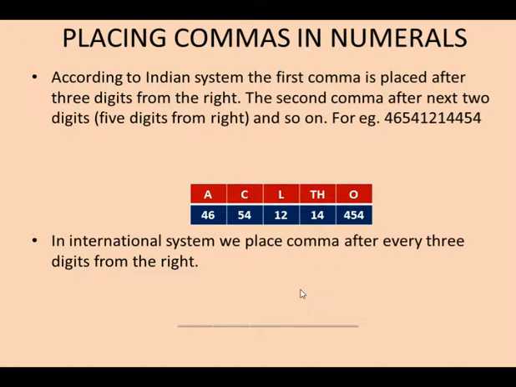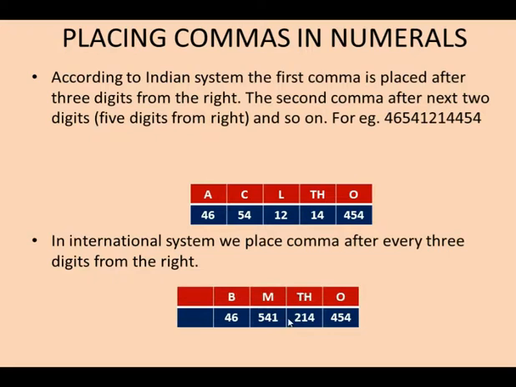Then in the international system, again I have taken the table, and here you can see I have grouped the numbers in threes: ones, thousands, million and billion. So 46 billion, 541 million, 214,000 and 454. In this way you can use these small place value chart tabulations to put commas in large numbers.